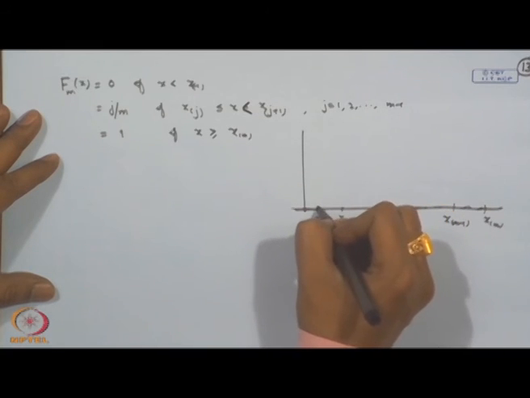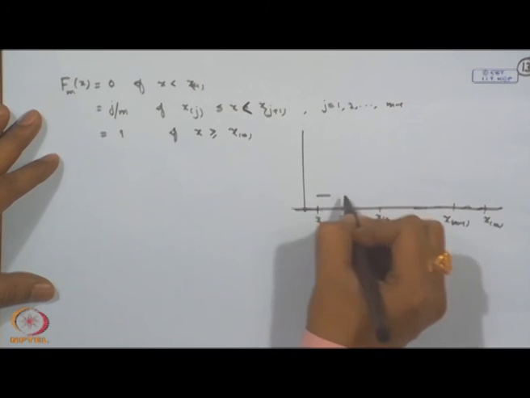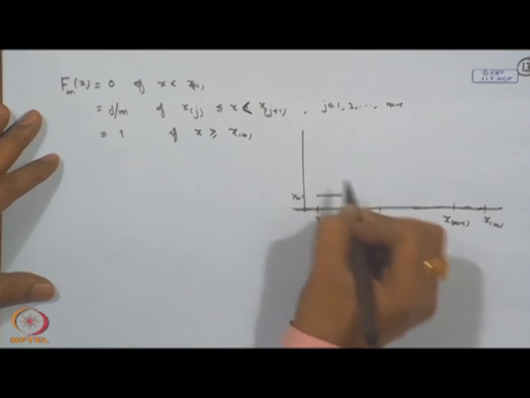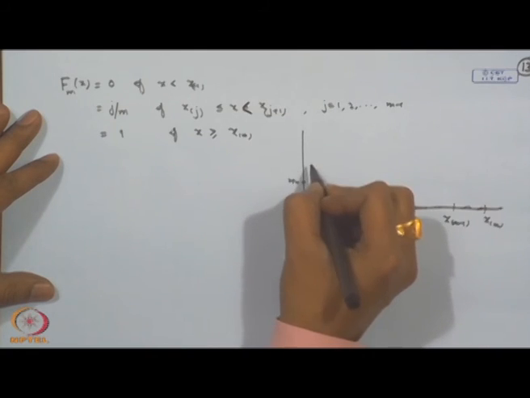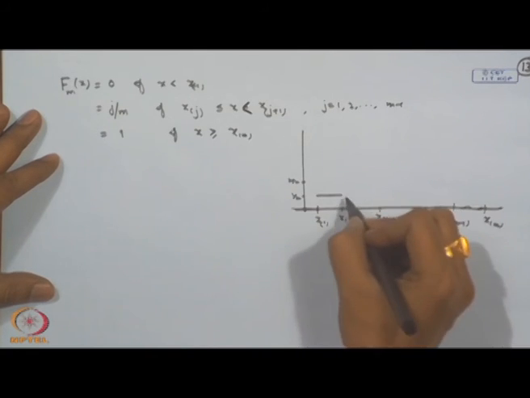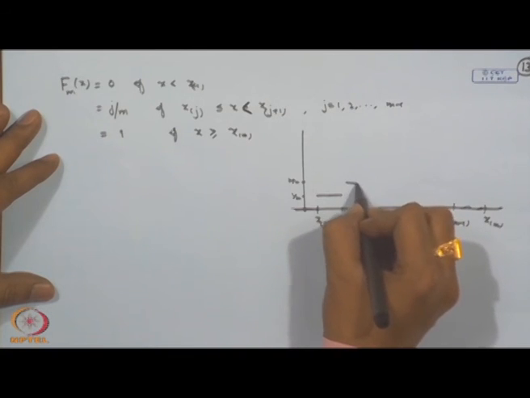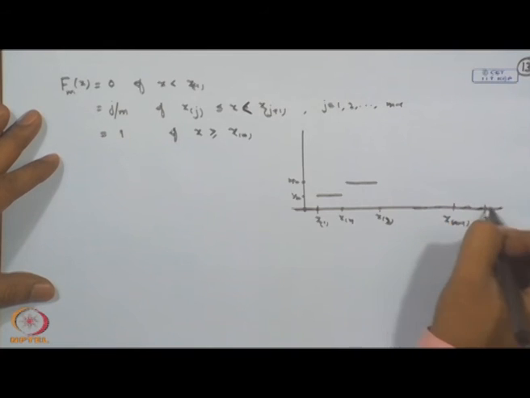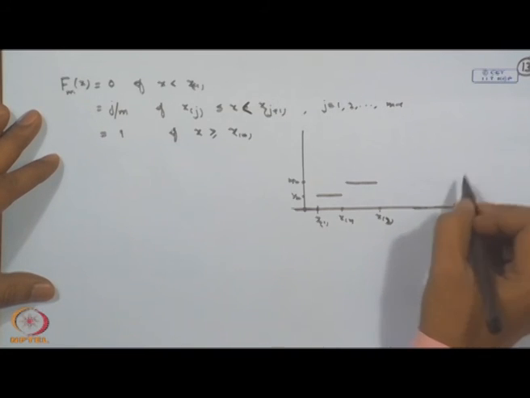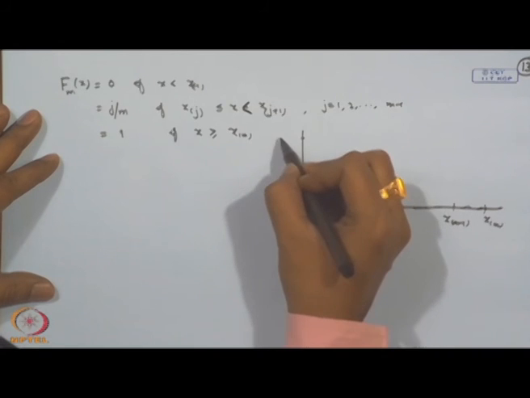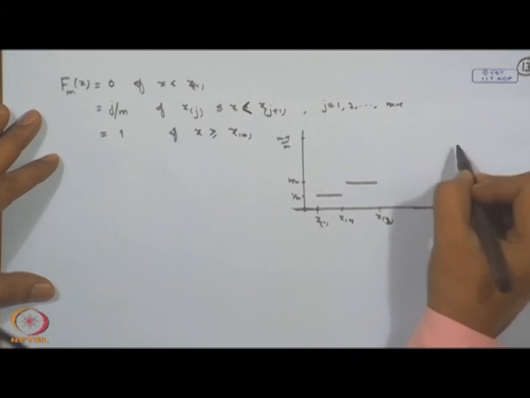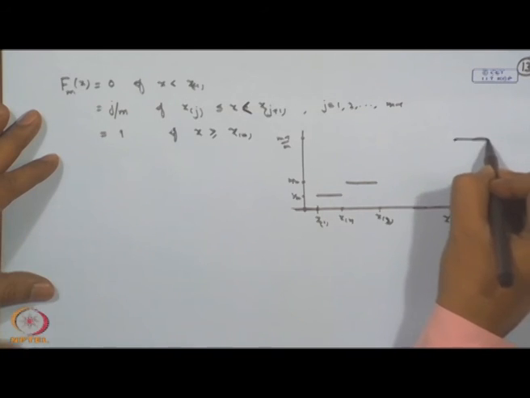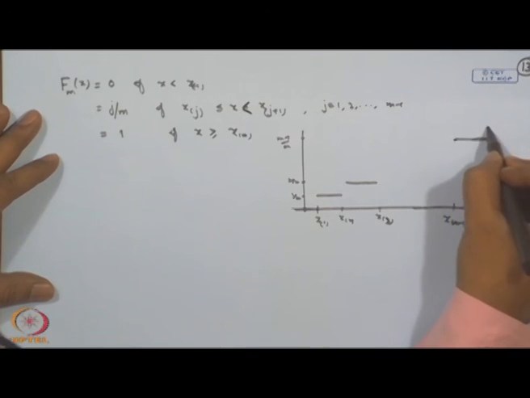Suppose this point is 1 by m, then you have 2 by m and so on. Then between x(2) and x(3) this will be 2 by m, and so on. Between x(m-1) and x(m) this will be m minus 1 by m, and beyond that it is equal to 1.